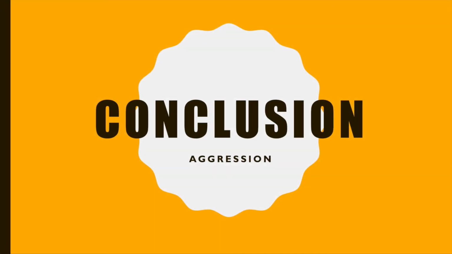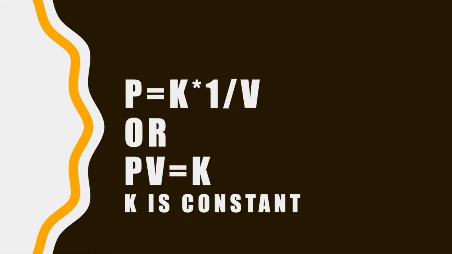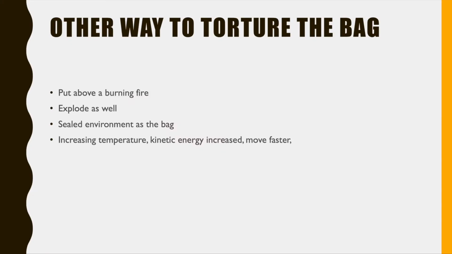The conclusion we can draw from the experiment is that as the volume of the bag decreases, the pressure of the air increases, and this inversely proportional relationship between the factors can be expressed as P equals a constant K times 1 over V. And there's actually another way to torture the bag. For example, if we want the sealed bag to explode, we can just put the bag above a burning fire. With the increasing temperature, the pressure will increase as well, and soon the material will not withstand the high pressure and will explode.